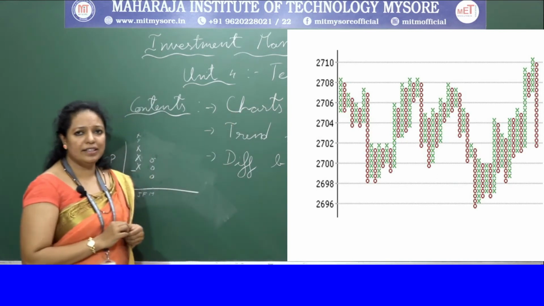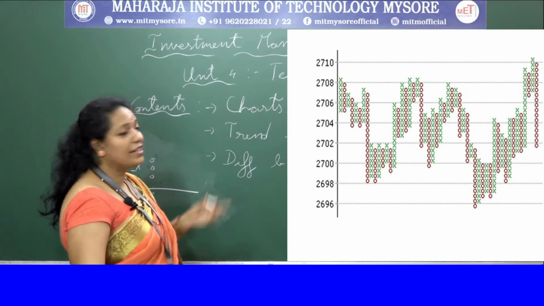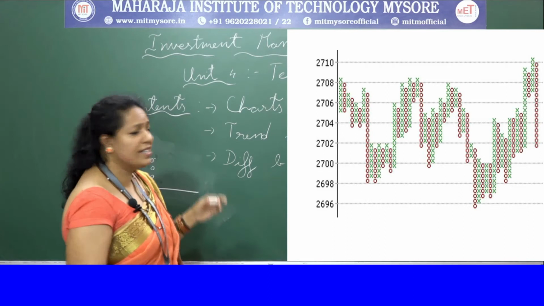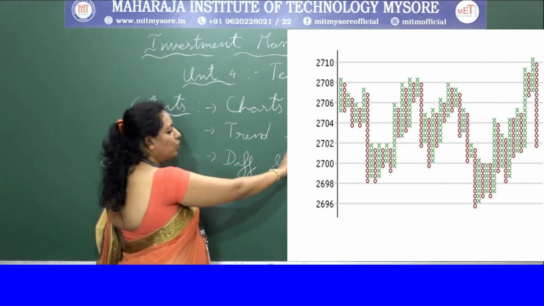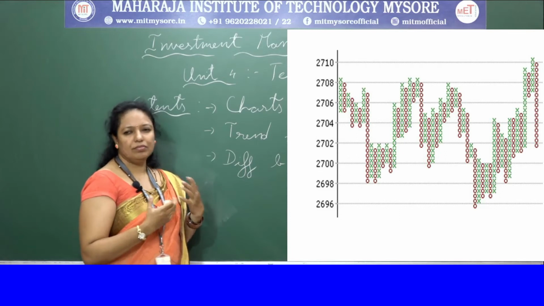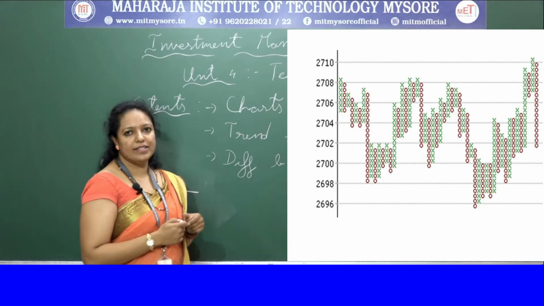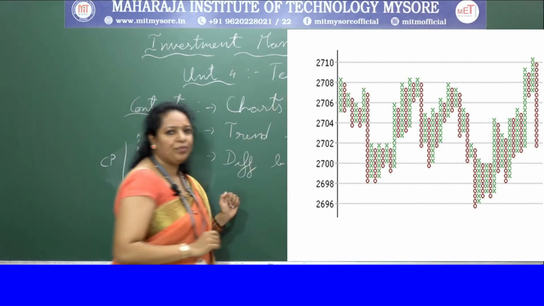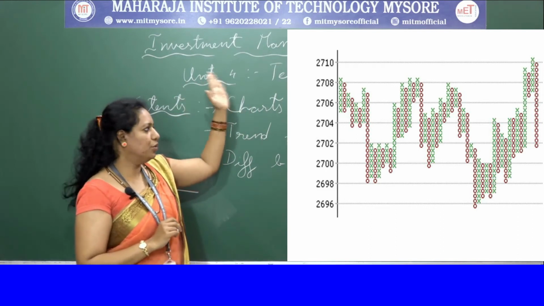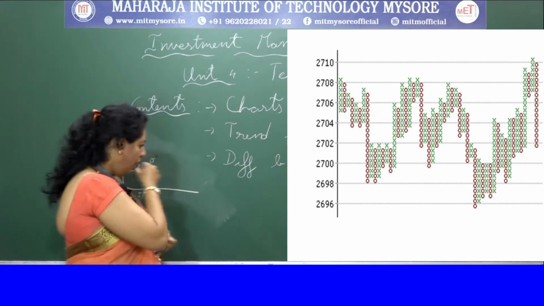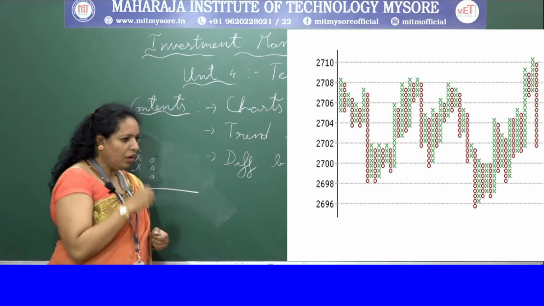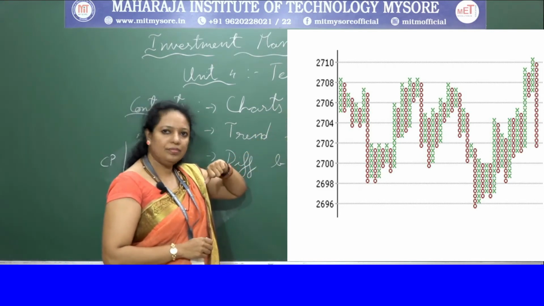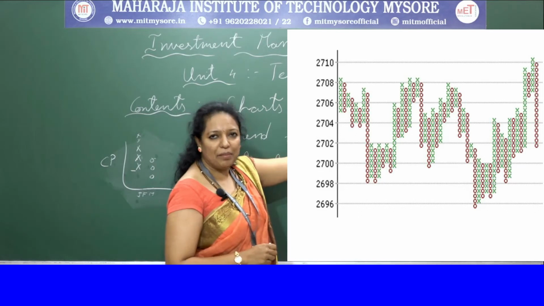Here, even in this chart, you can see there is resistance. Here there is a support level. Here there is a resistance level. Whenever the prices come down, we need some amount of support to push the price upwards. And whenever it is constantly increasing, you need some resistance power in order to push the prices down. So it might be the flag patterns and all.